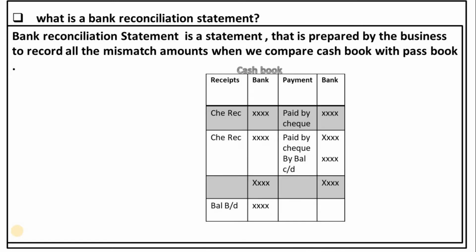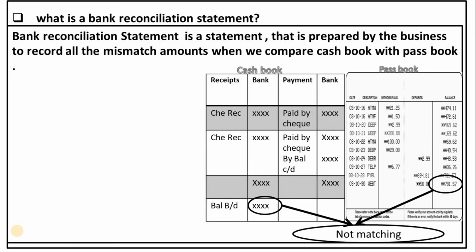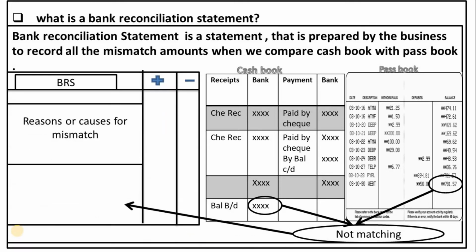Here is our cash book, and our cash book bank balance is, assume, some amount. And here is our passbook or bank statement, and the closing balance of the passbook is some amount. These two balances are not matching with each other. There could be some reasons for this mismatch, so we will record these reasons in the bank reconciliation statement.